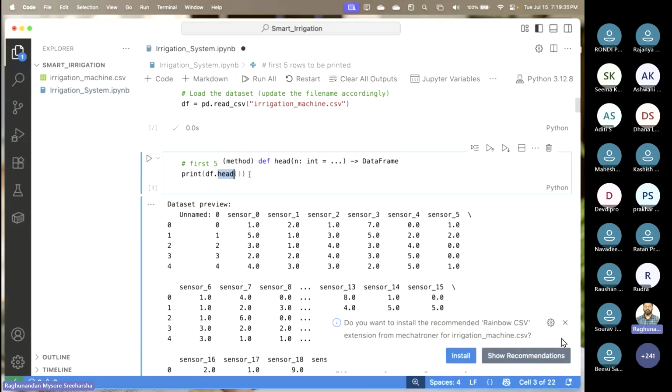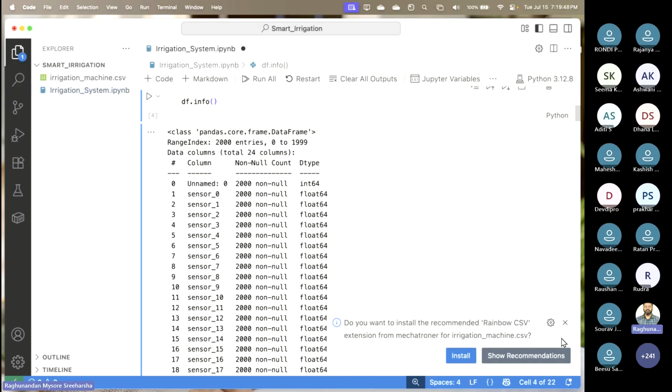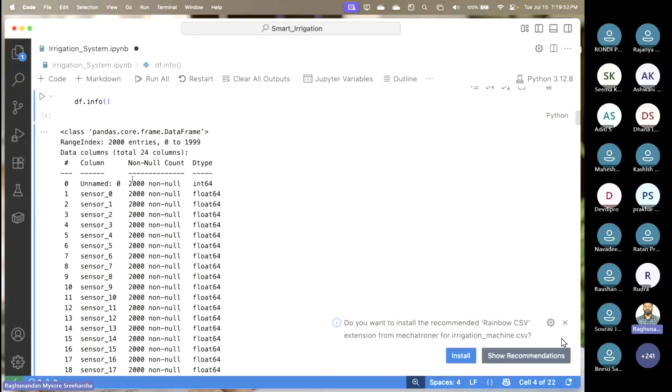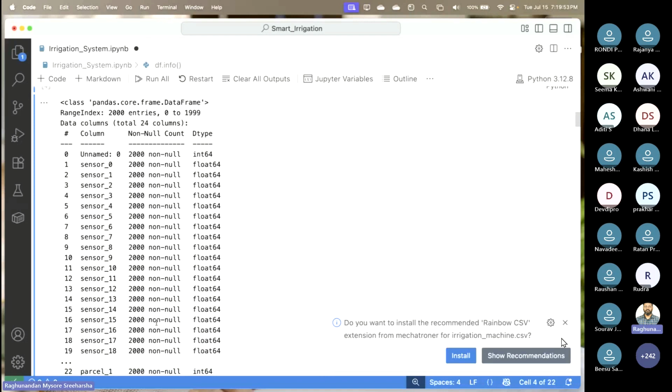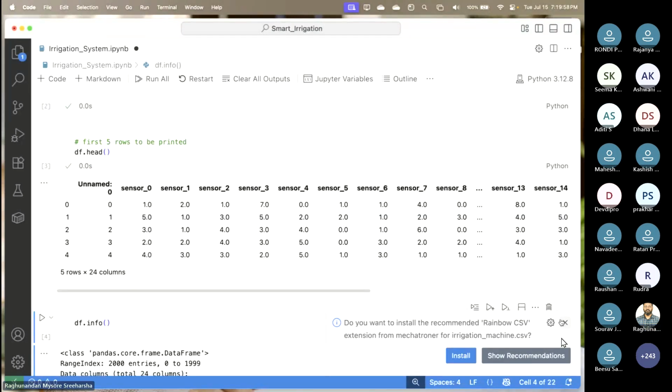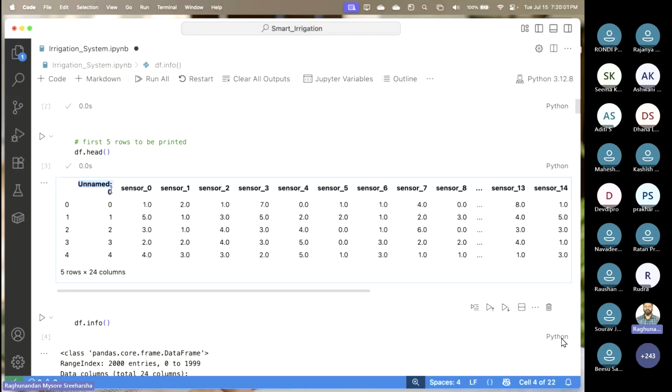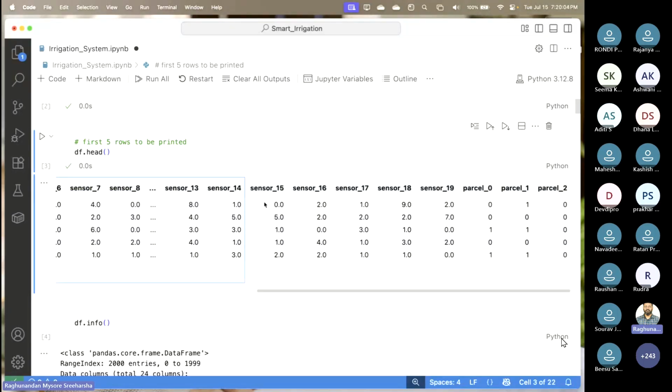Okay. And we're going to give in the parentheses. Okay, so head is a method or a function here. So df is what? Data frame, our data frame here, which we have loaded. So when I press shift enter on this, or you can use this run button here, you will get everything. You will get the columns Unnamed: 0, sensor 0 up to parcel 2.